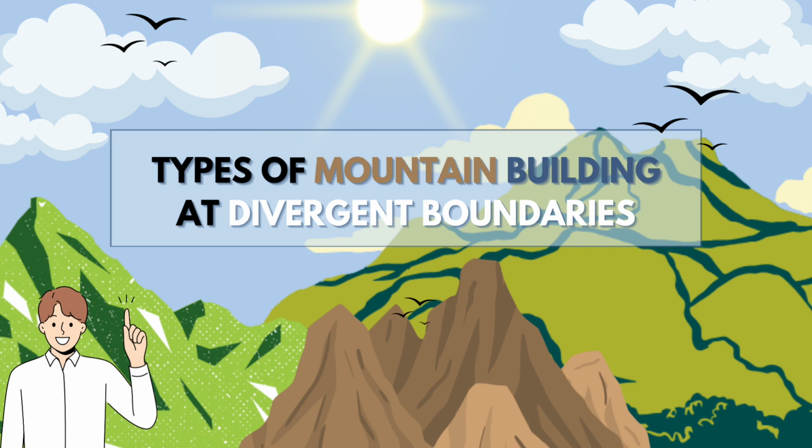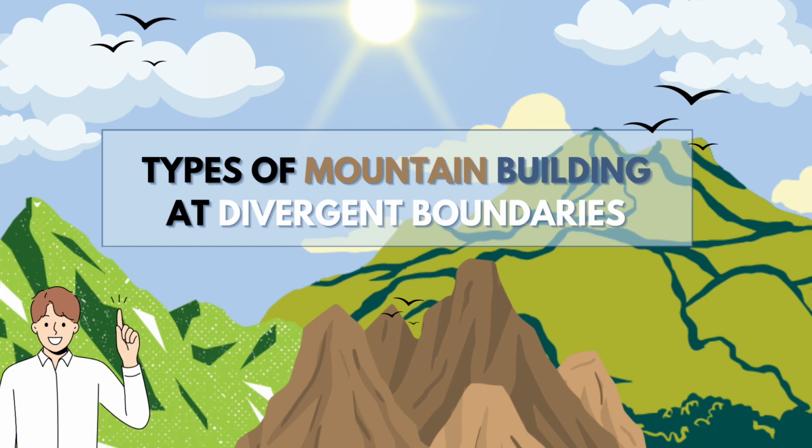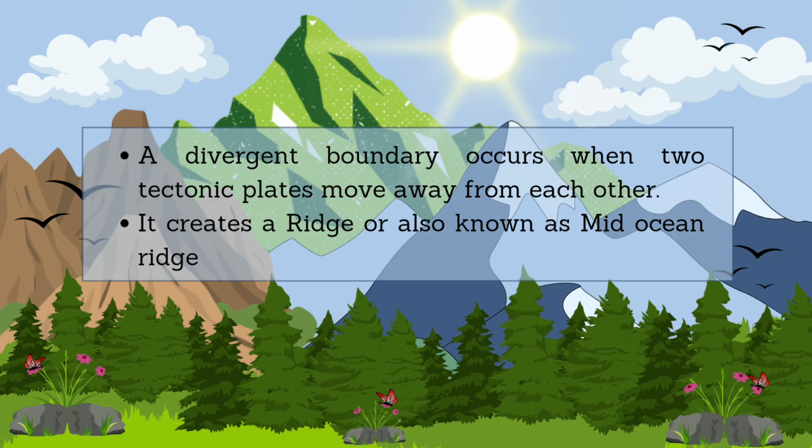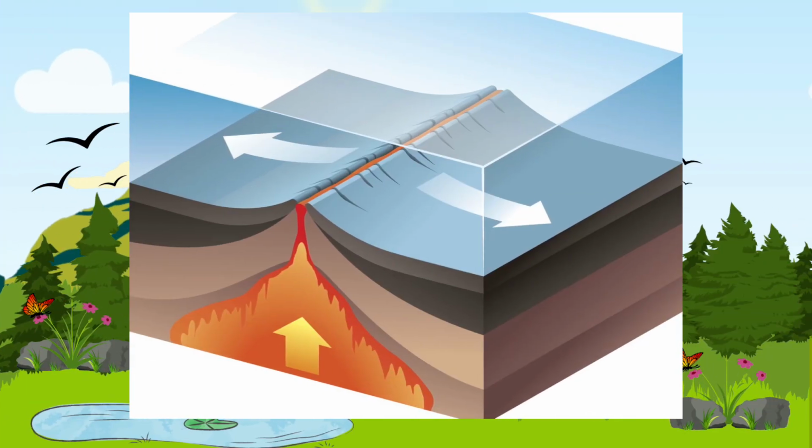After the discussion of the types of mountain building at convergent boundaries, let us move on to the types of mountain building at divergent boundaries. A divergent boundary occurs when two tectonic plates move away from each other. This causes new crust to be formed and can form underwater mountain ranges or rift valleys, such as the Mid-Atlantic Ridge. As you can see here in the diagram, there's a mid-ocean ridge, so it occurs along divergent plate boundaries, where new ocean floor is created as the Earth's tectonic plates spread apart.